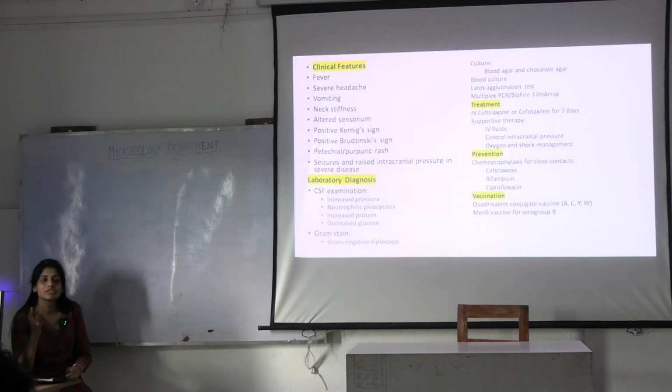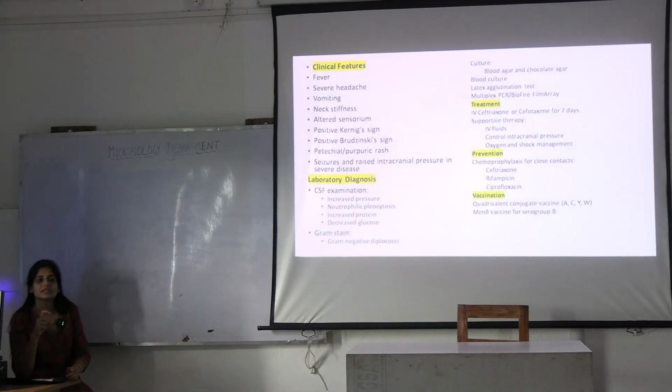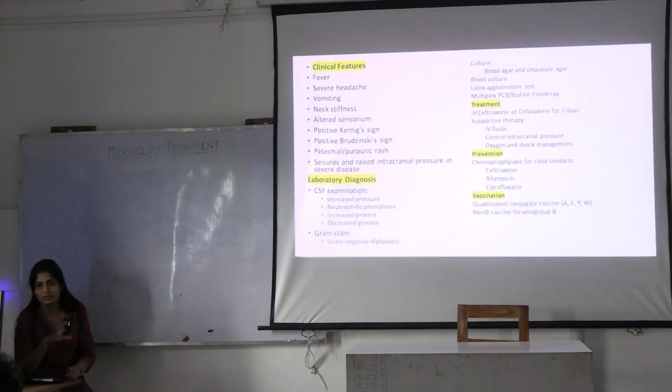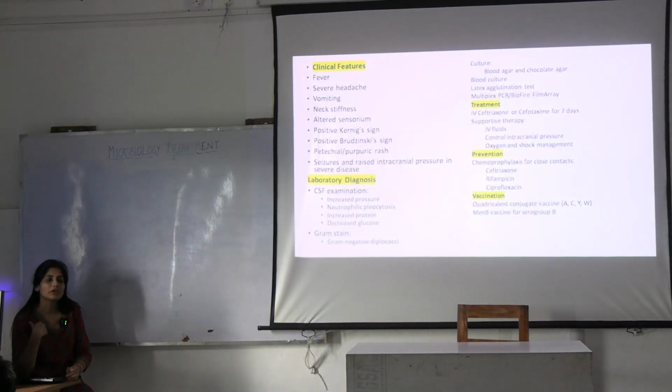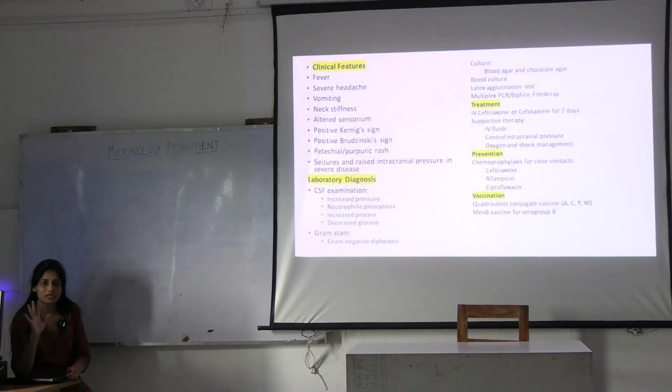You should never refrigerate a CSF sample because these organisms might get killed. Okay. So, you will keep the CSF sample always at room temperature. If you have to store it, you can also put it in the incubator if you want to later inoculate this sample on the culture plates.